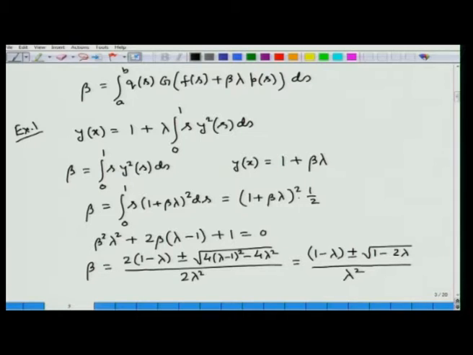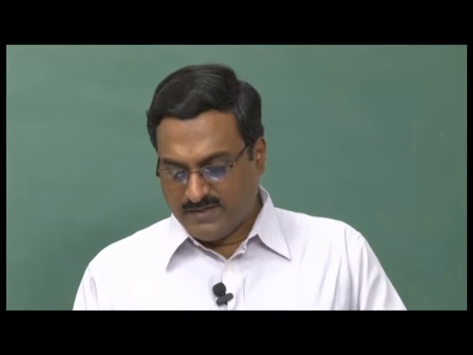Now, in this case if we assume that y x is a real valued function, then integral 0 to 1 s y square s ds should be a real constant, and therefore, for real values of beta from this expression we are getting a restriction on lambda, that is 1 minus 2 lambda should be greater than equal to 0.